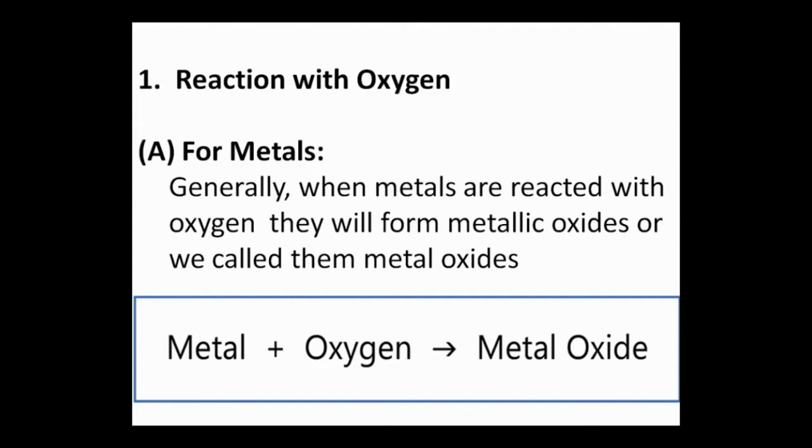So generally when metals react with oxygen, they will form metallic oxides, or we call them metal oxides. The general reaction is metal plus oxygen, they will form metal oxide.